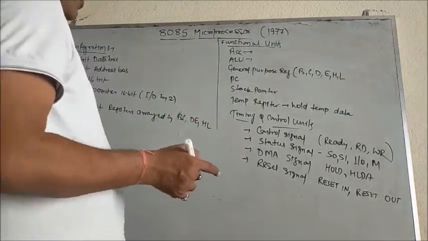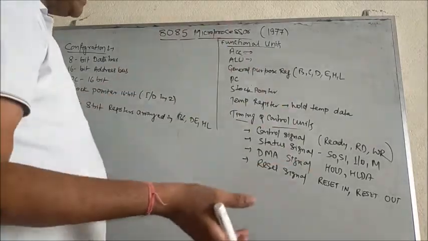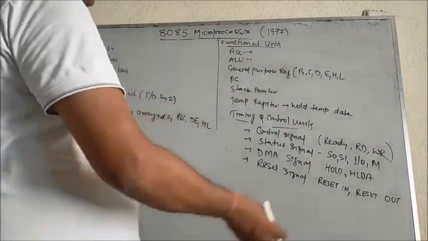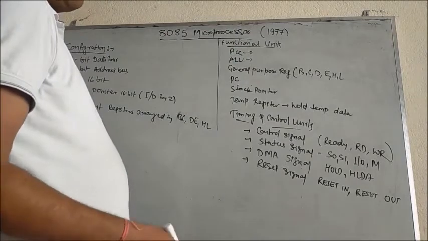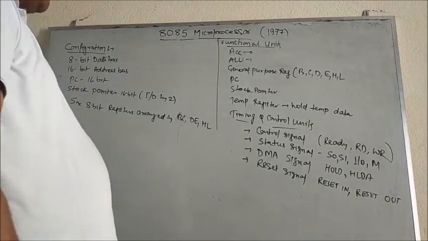I will take the read operation and write operation in the next session when I teach you the pin diagram of the 8085 microprocessor.